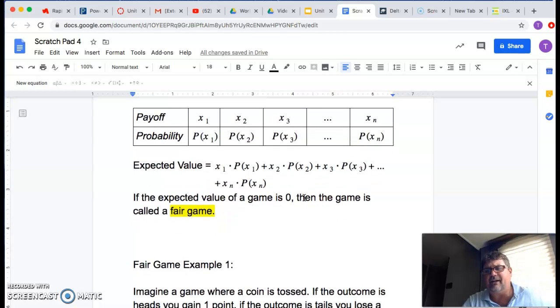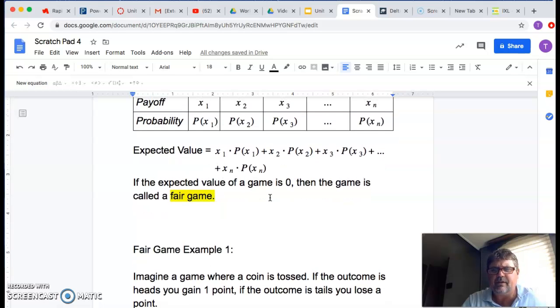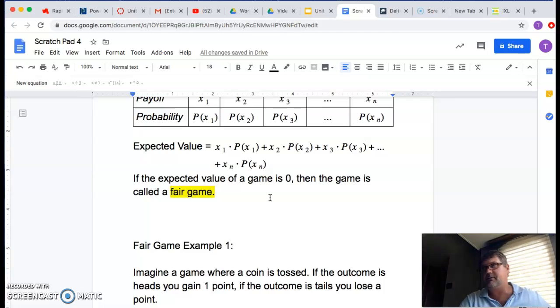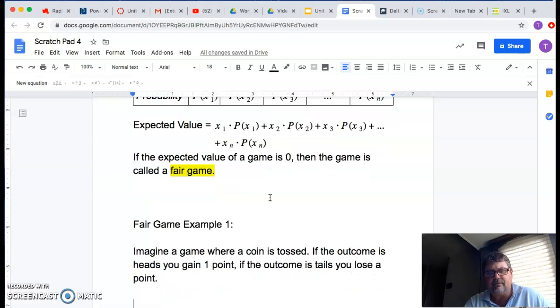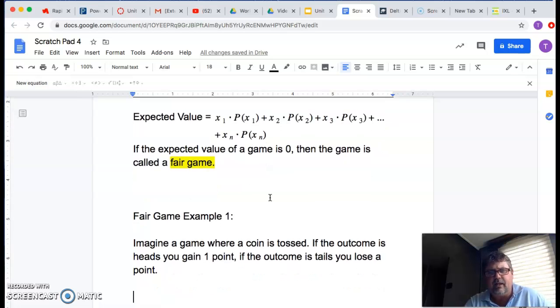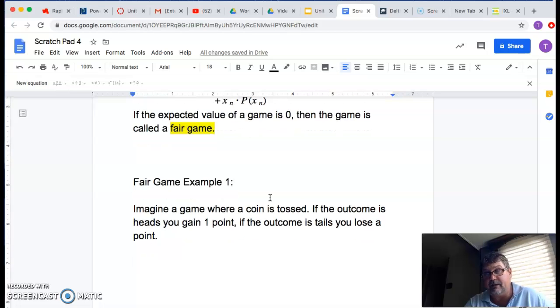All right, so what they call fair is if the expected value of a game is 0, then the game is called fair. Well, I don't think anybody in Vegas is playing fair games or they wouldn't be in business, right? So it's always going to be negative with respect to you if you're playing games in Vegas. But it's not too negative, because then nobody would ever play them. So these guys play them over the long haul. A lot of people play, and even if they're gaining a little bit on average per person, in the bigger picture, they come out ahead.